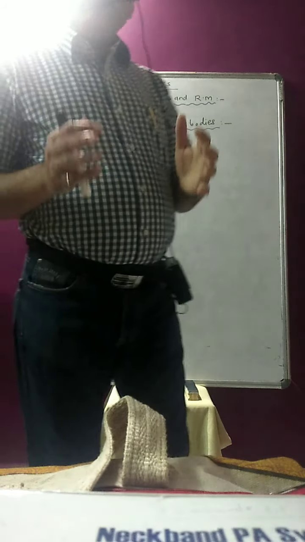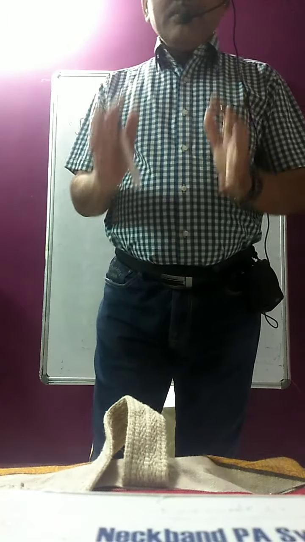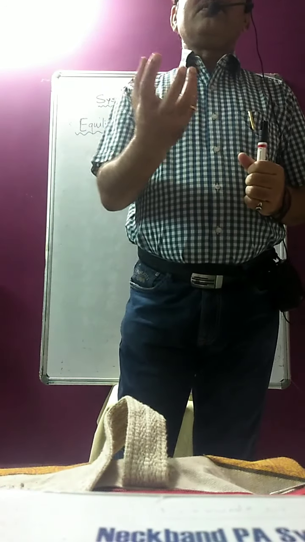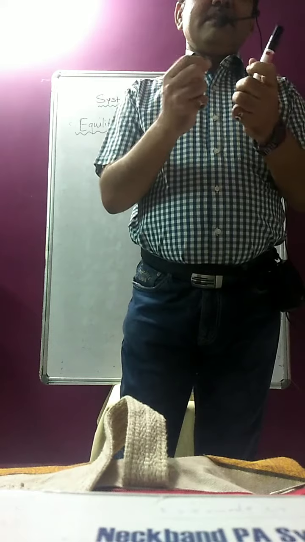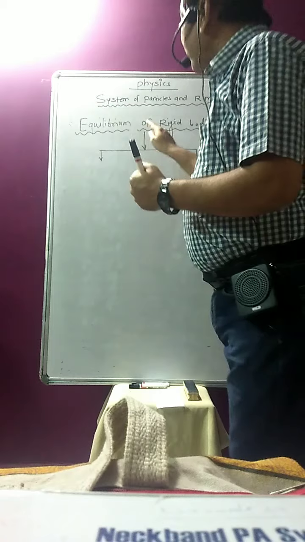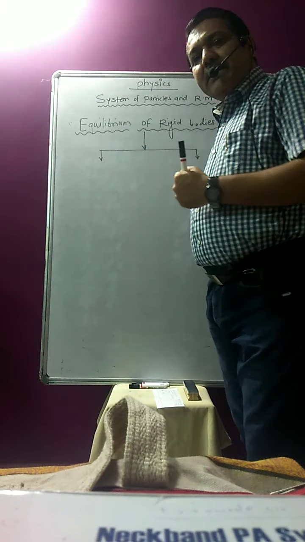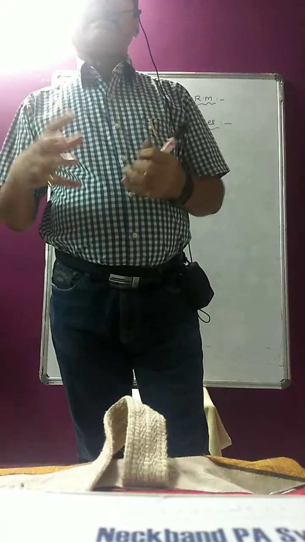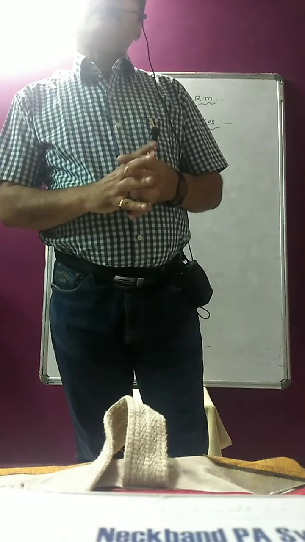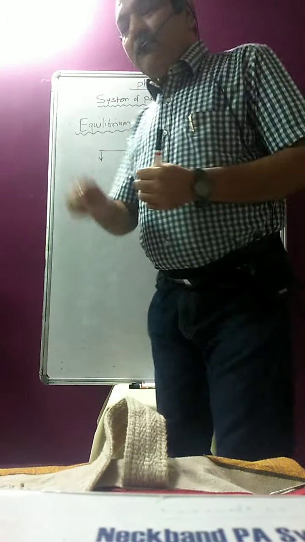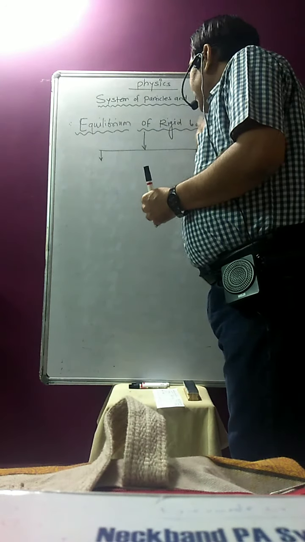A rigid body means a body in which the distance between two particles does not change under the action of applied force. When you apply some force to that body, the distance between the two particles does not change. That is called a rigid body. But we want to learn the equilibrium of a rigid body. You know what equilibrium is? Equilibrium means the summation of all the forces acting on the body is zero; at that time we can say the body is in an equilibrium position. Now my point is the equilibrium of rigid bodies.